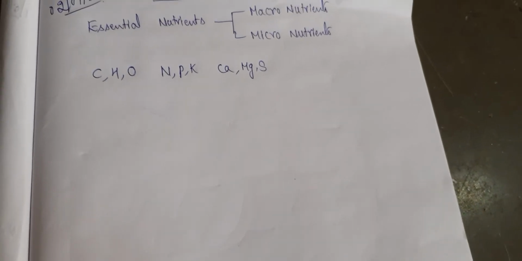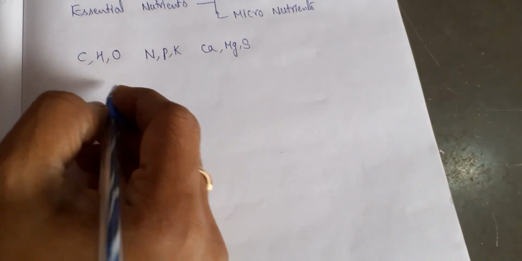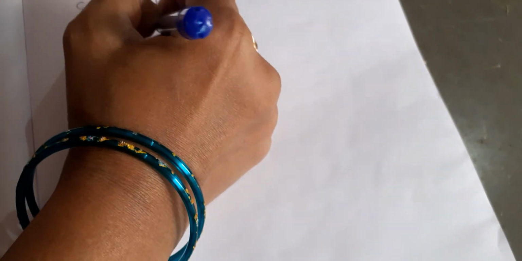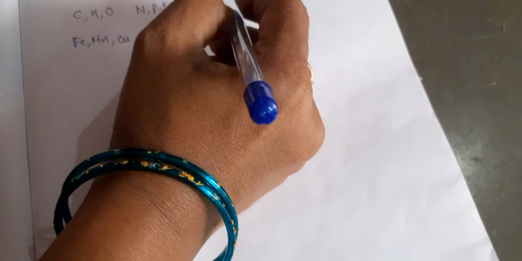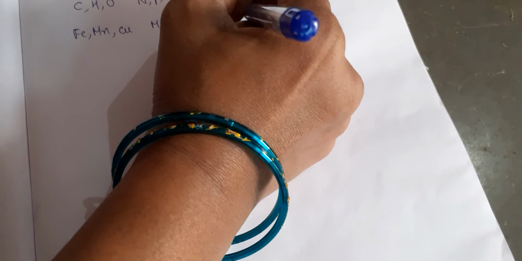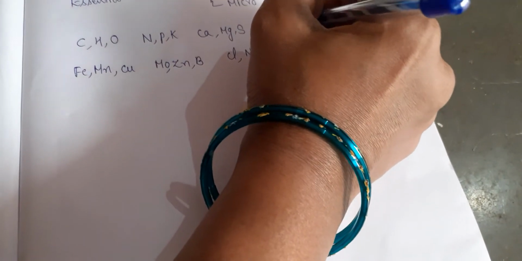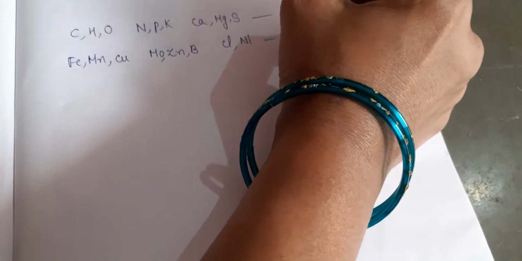These elements come under macro elements. Macro elements are needed by the plant in a greater amount. Okay. Then micro elements we have studied were iron, manganese, copper, molybdenum, zinc, boron, chlorine and nickel. So these are macro elements and these are the micro elements.